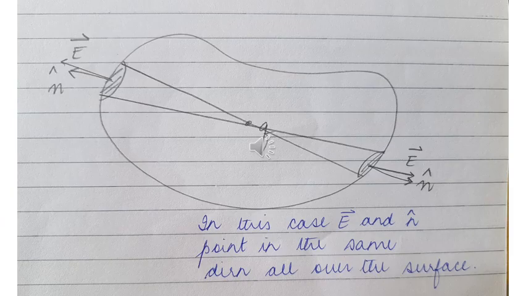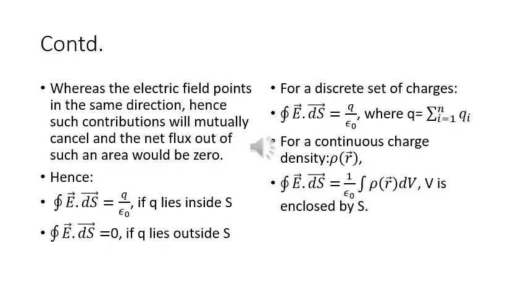For a charge lying inside a surface, we would have two cones, one towards the right and one towards the left. But what we need to understand is that in both these cases, the electric field is pointing in the same direction as the outward drawn normal. So the contributions will not mutually cancel but mutually add up. In the outside case, the electric field points in the same direction while the normals are opposite, hence such contributions will mutually cancel and the net flux out of such an area would be 0. Hence integral E dot ds will be q upon epsilon naught if q lies inside the surface and will be 0 if q lies outside.